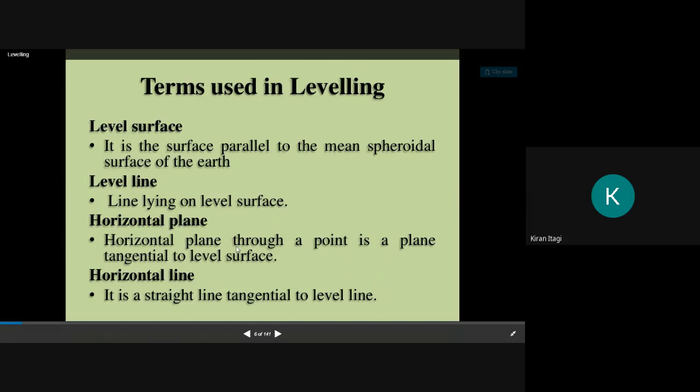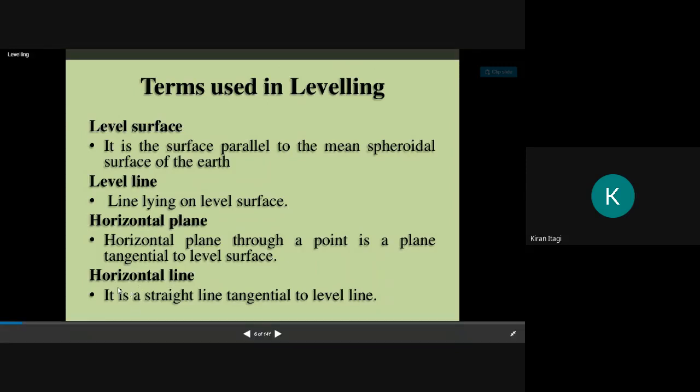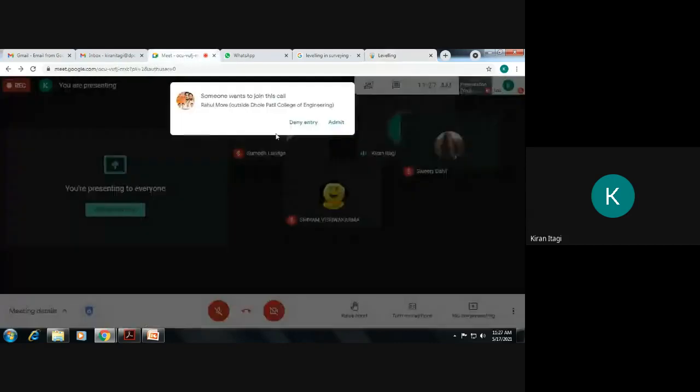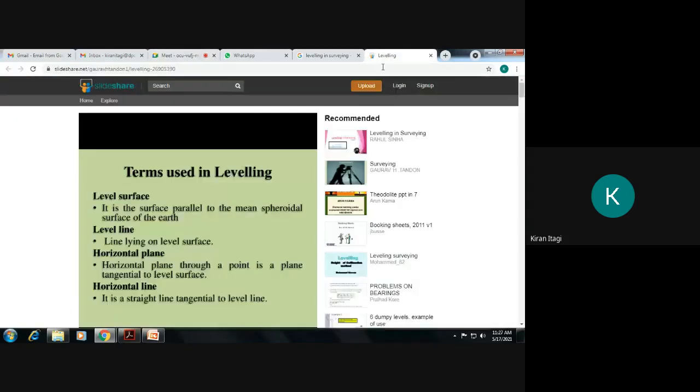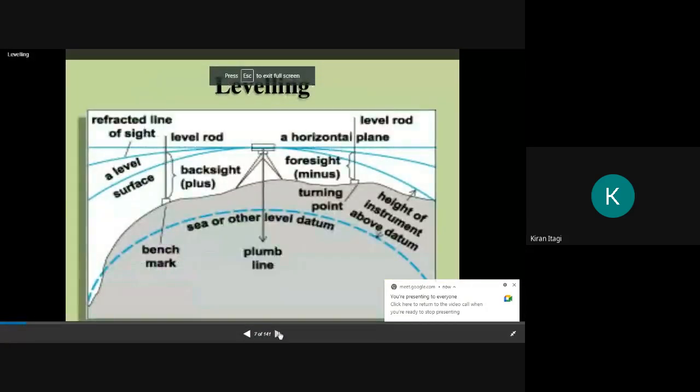Horizontal plane, it also resembles the same thing. A horizontal plane to a point is a plane tangential to the level surface. Means if there is a horizontal or perfectly leveled surface, and you are taking some positions with respect to that plane, we will call it a horizontal plane. Okay, what is a horizontal line? It is a straight line tangential to the level line. Okay, next.